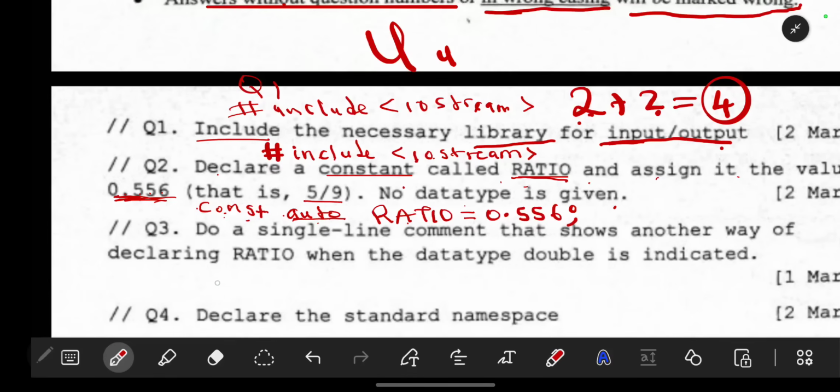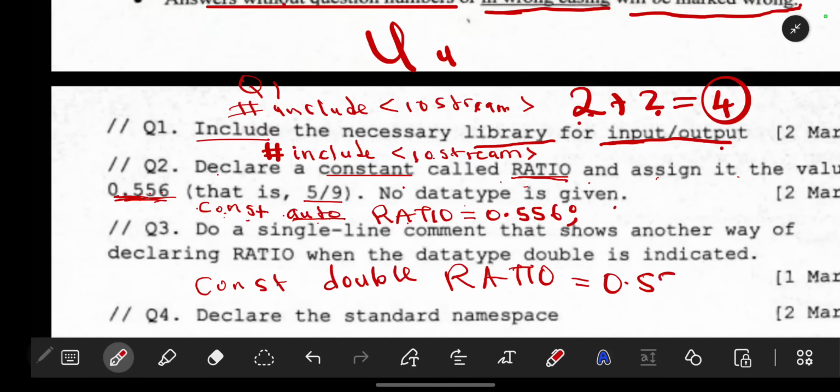Let's say if it was like this, the answer could be constant, because the number is not changing, it is just 0.556. Constant, instead of using auto, you are going to use your double like that. Double ratio. So ratio in this case is a variable. It represents a certain number, which is equal to 0.556. If this question was using the double data type, this could have been the answer like that. Remember your full stop, don't forget it.